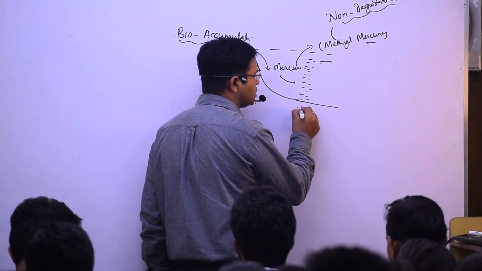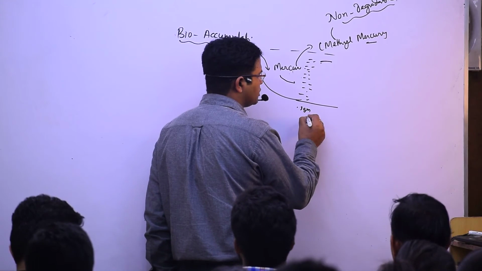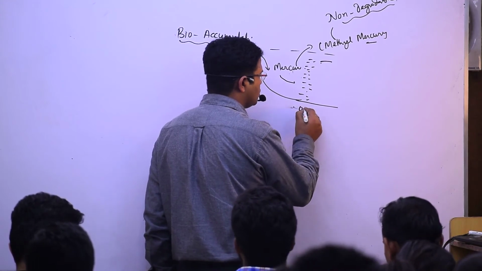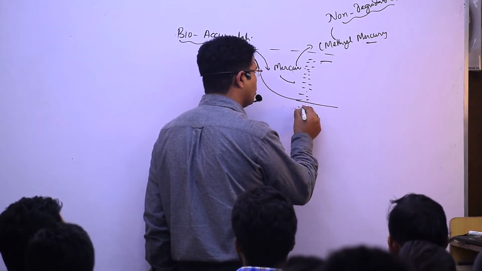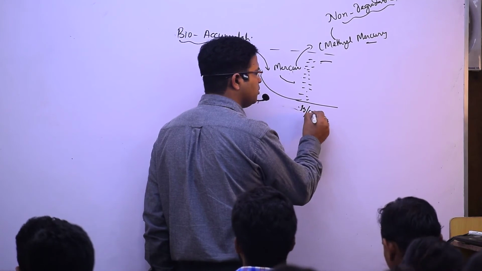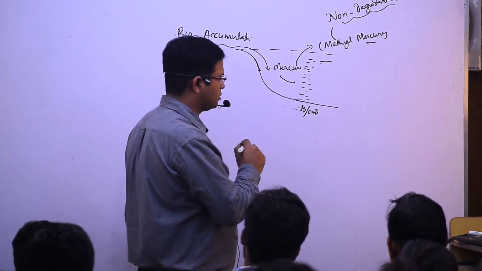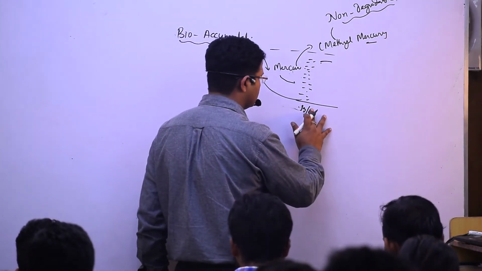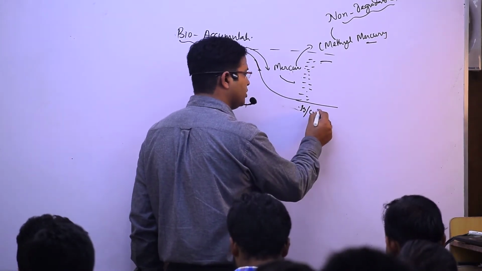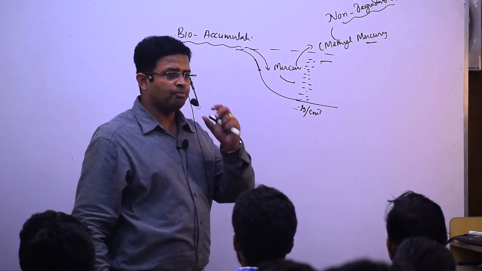Suppose 0.1 gram per decimeter cube, I'll write decimeter cube.